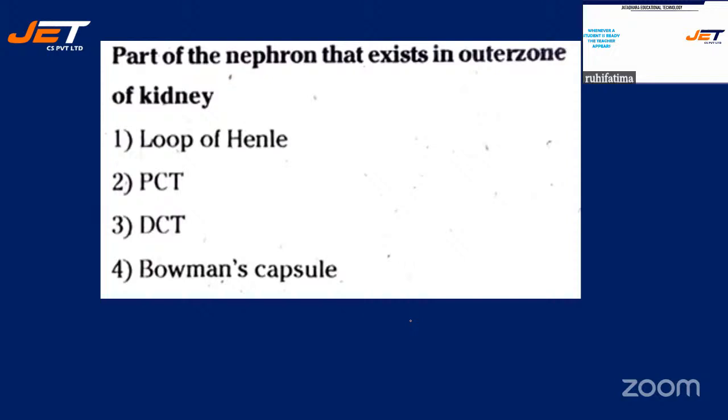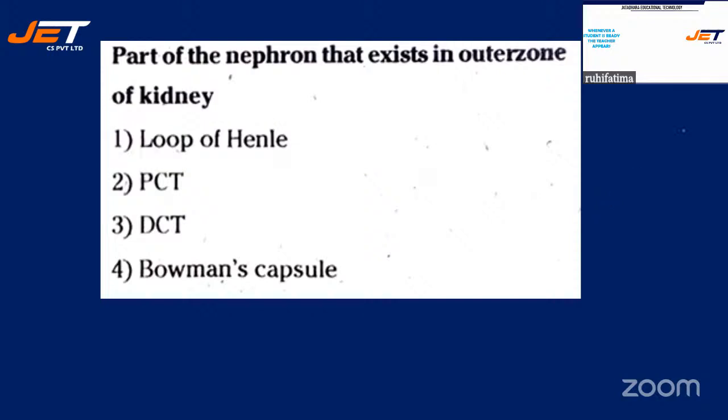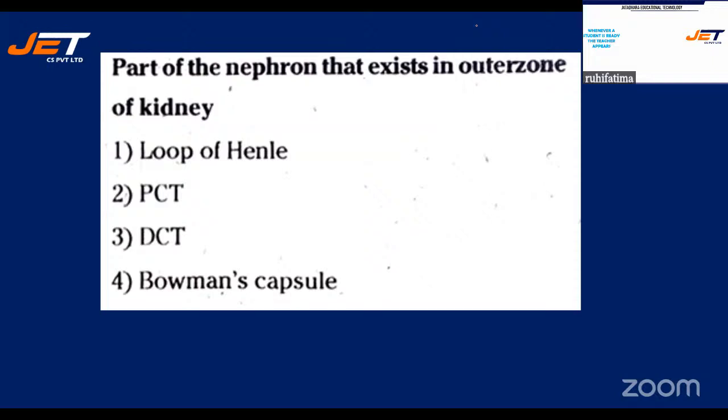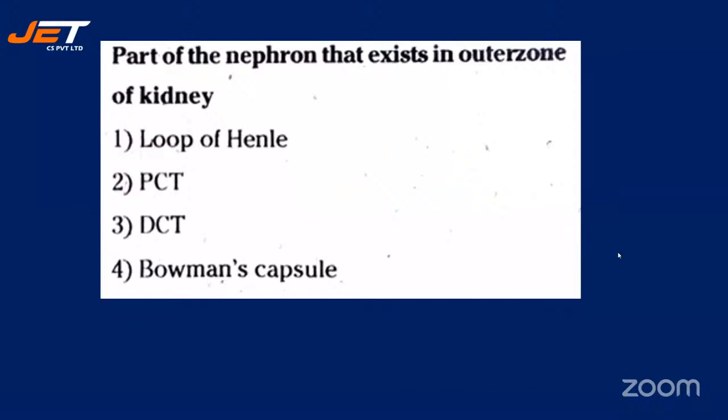Next question, part of the nephron that exists in outer zone of kidney.